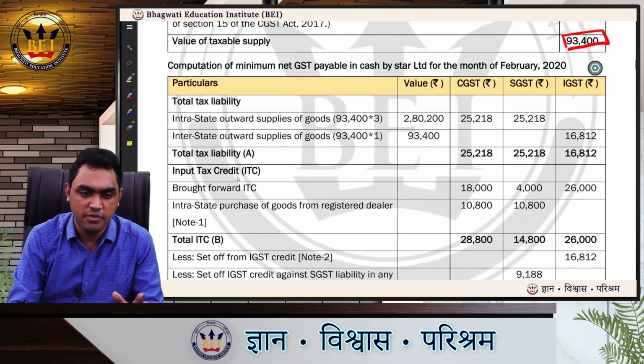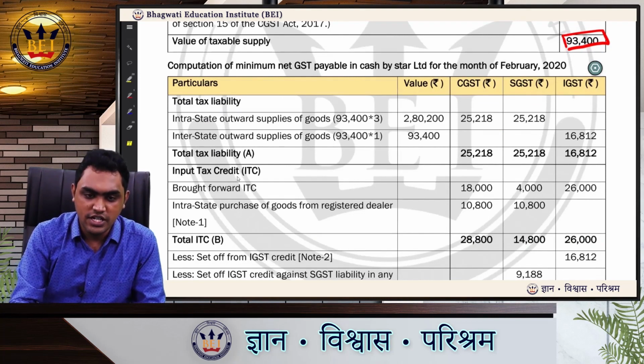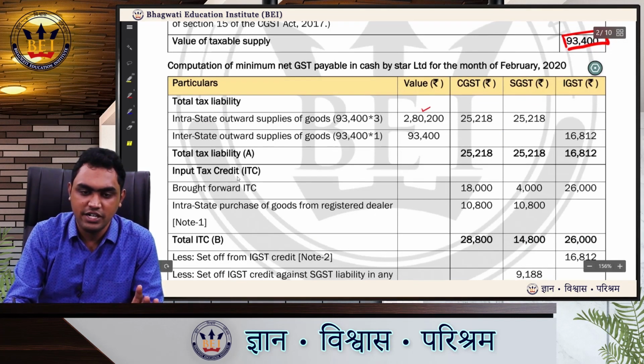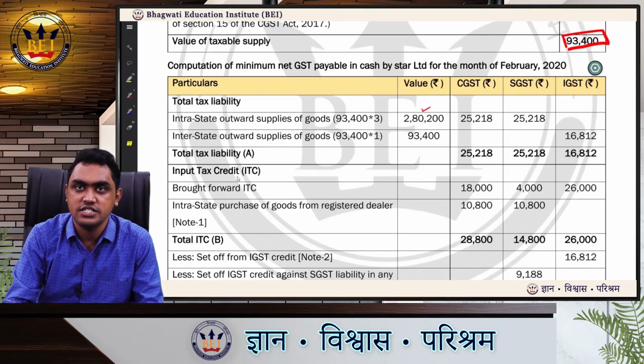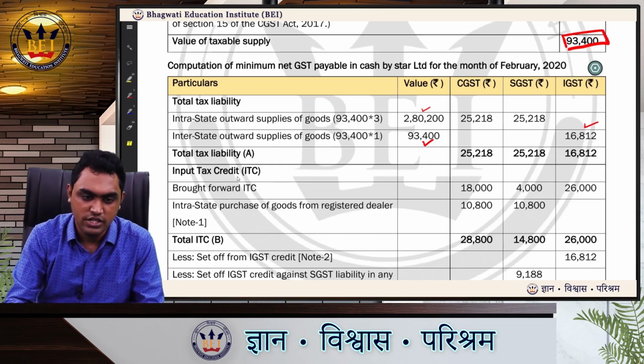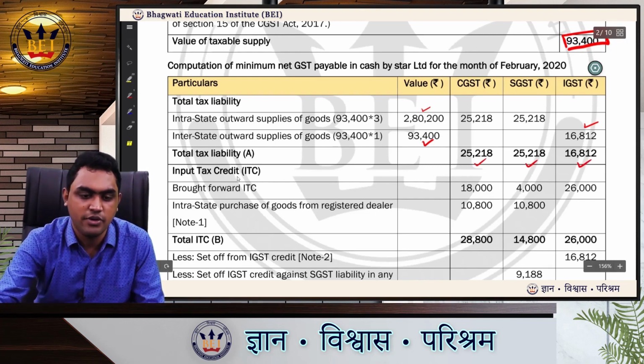Computation of minimum net GST payable in cash by Star Limited. So now let us see the minimum GST payable. Intrastate outward supply of goods. We have taken 93,400 into 3, 2,80,200, CGST 25,218, SGST 25,218. 9% is the GST as given in the question. Then interstate outward supply of goods, 93,400 into 1, 93,400, IGST 16,812, 18% of this amount. Total tax liability 25,218, 25,218 and 16,812.